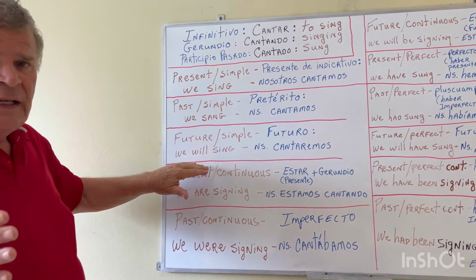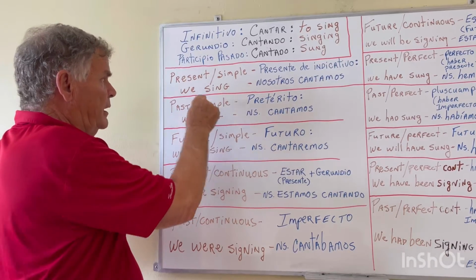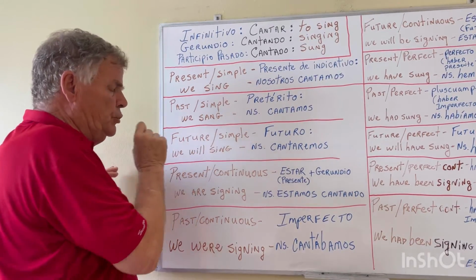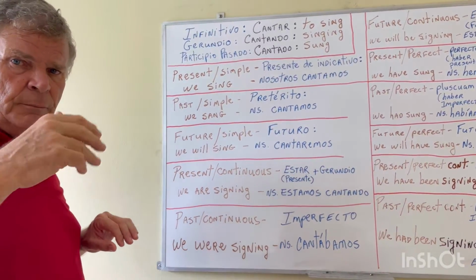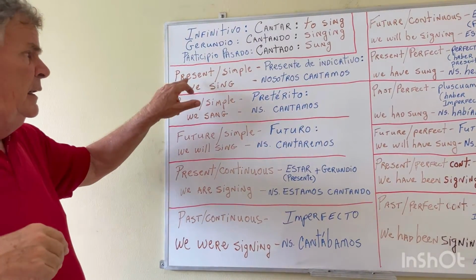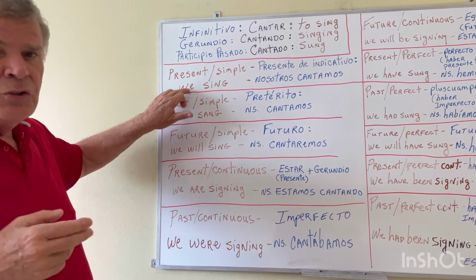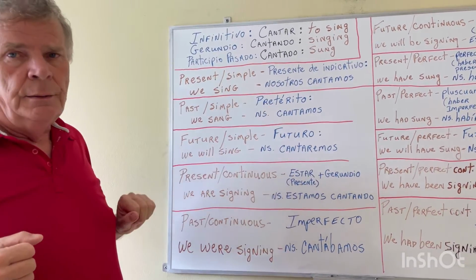tenses in English. We have the simple tenses, which are in the present, the past, and the future. Present simple, past simple, future simple, okay? And in English, it's very easy. In the first person plural, we sing.